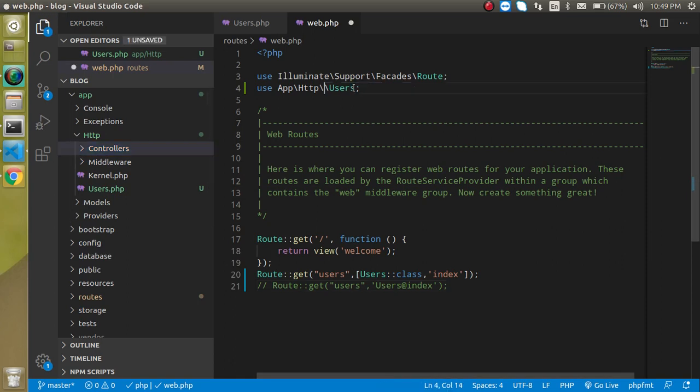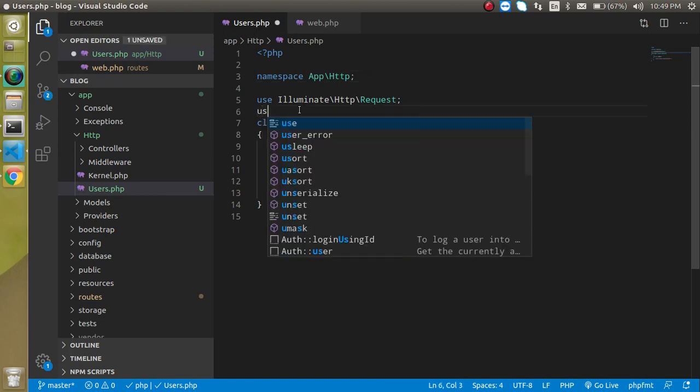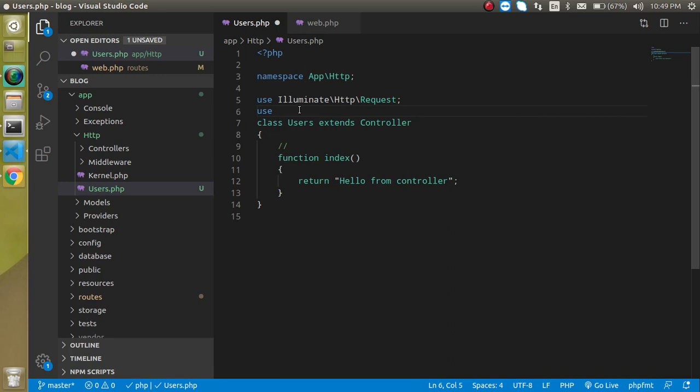First of all, just remove this folder, because this is not the path now; the new path is this. The second change is to remove the namespace of the controller, and for the third step we have to import the base class of the controller, right?